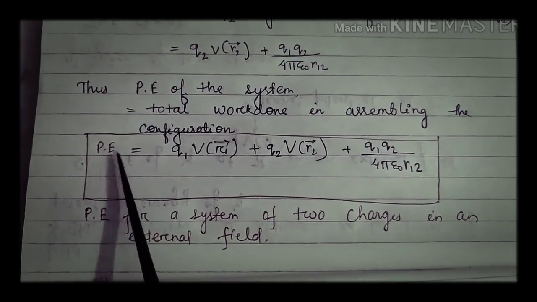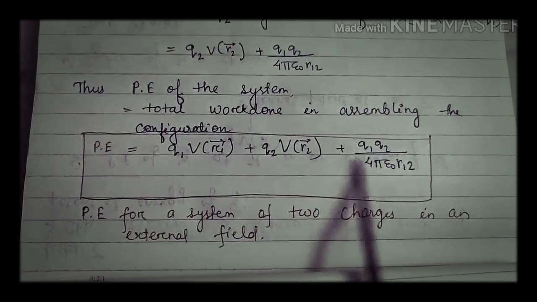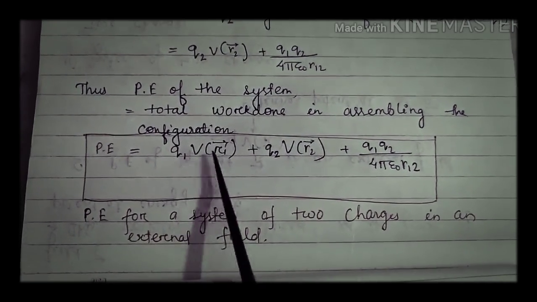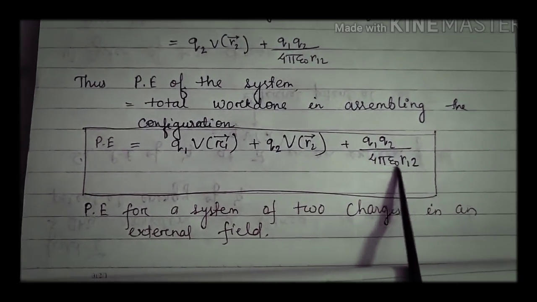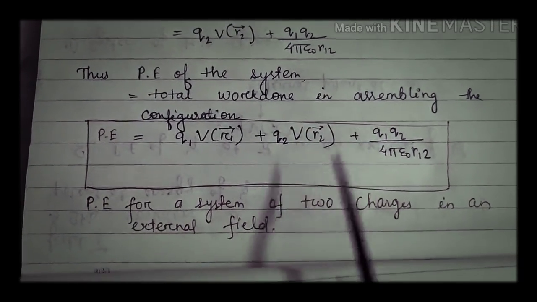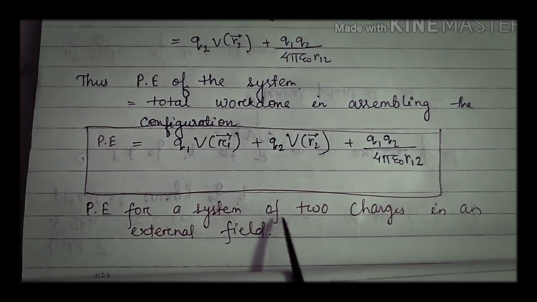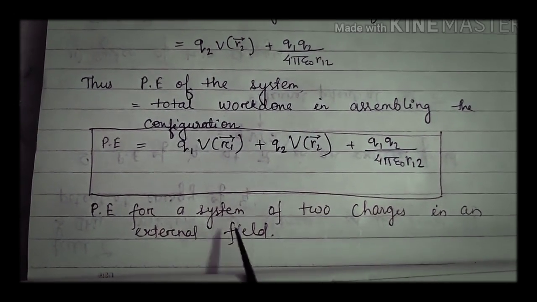So the total potential energy is the sum of all the work done, that is q1 V(r1) plus q2 V(r2) plus q1 q2 by 4 pi epsilon naught r12. This is the expression for the potential energy of a system of two charges in an external field.